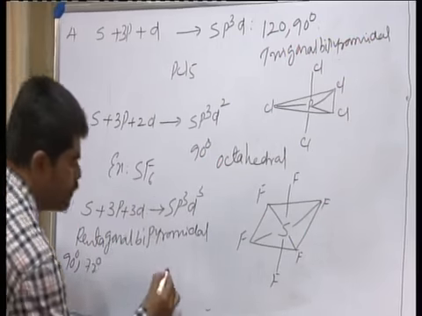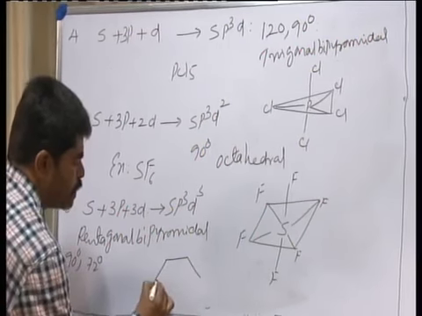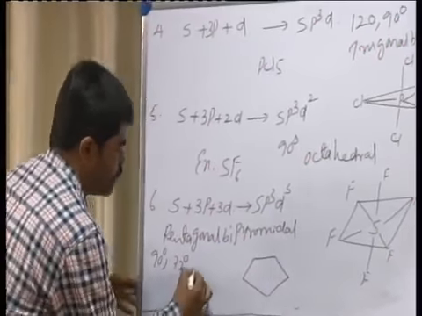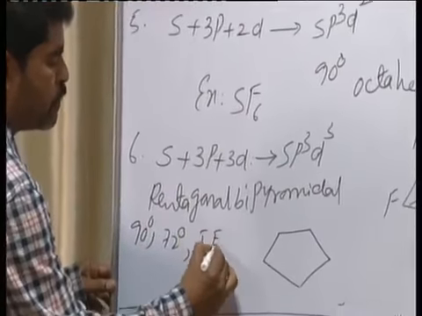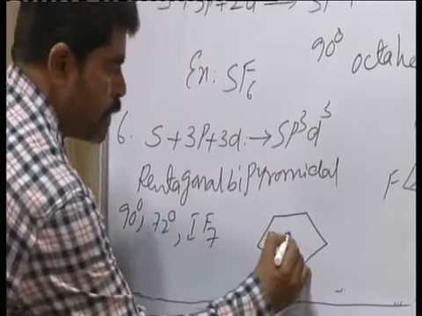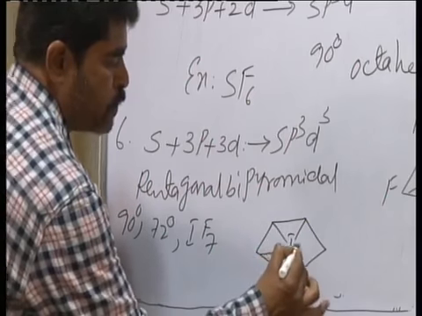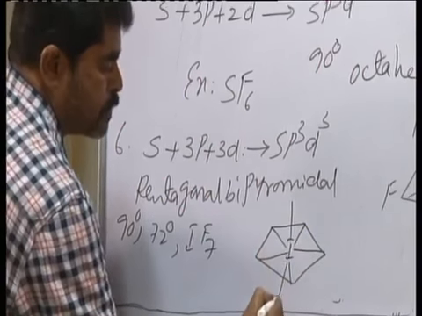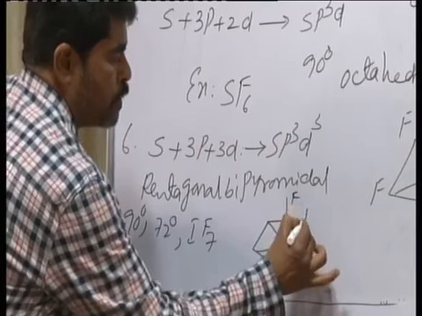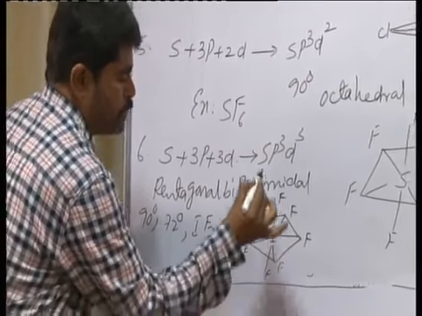Which you can write like this. Example: IF7, iodine heptafluoride. It is iodine, 1, 2, 3, 4, 5. It is like this. Iodine heptafluoride.